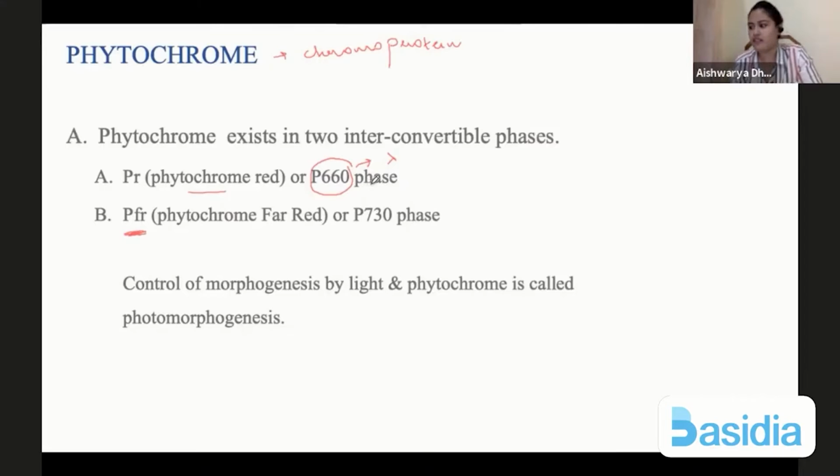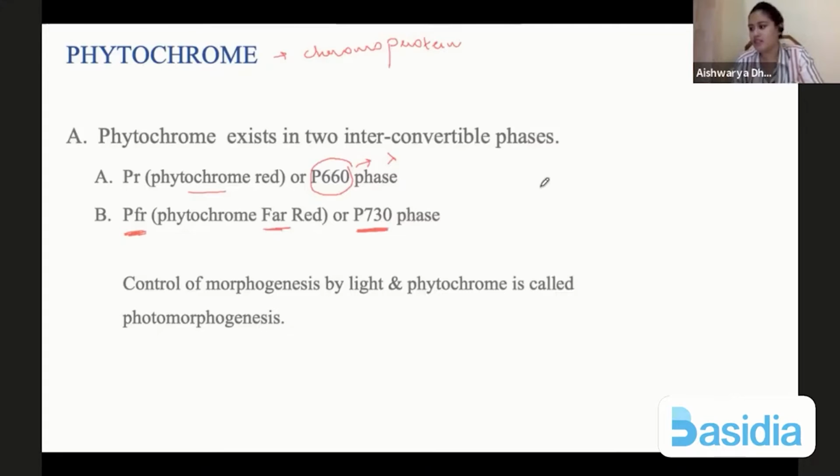Which one? The geotropism one. I'll just complete this and then I'll explain that again. PFR is phytochrome far red. That means it absorbs light of 730 nanometers.